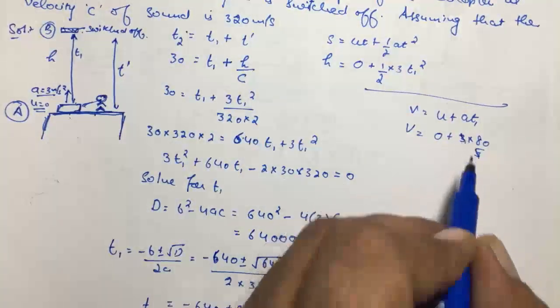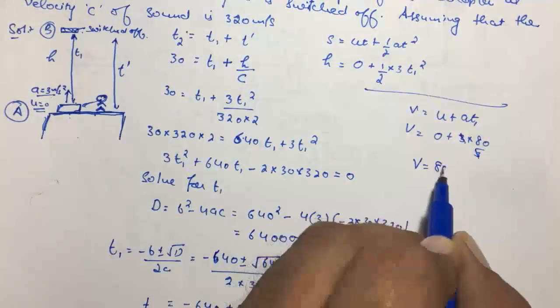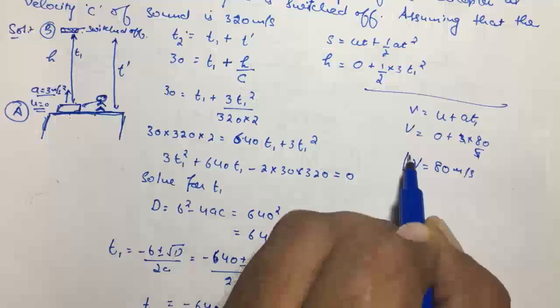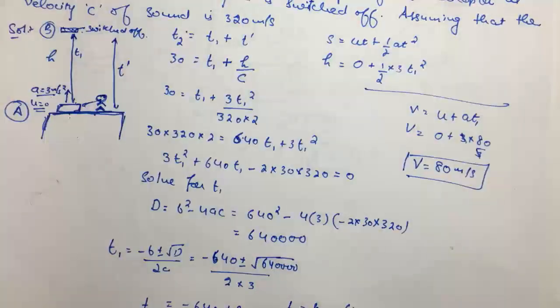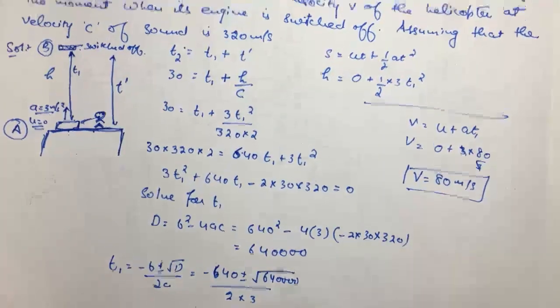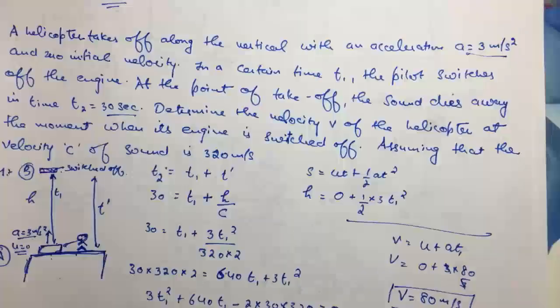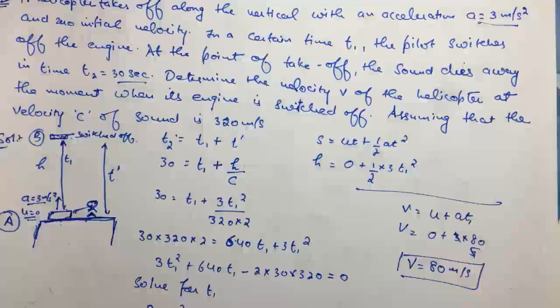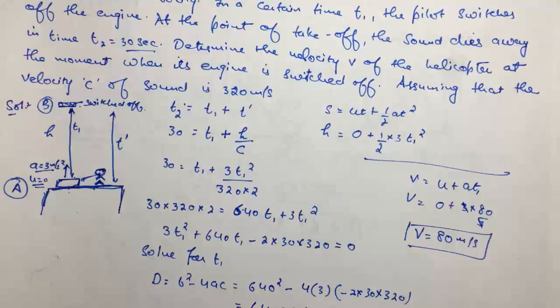The 3 cancels, and the velocity of the helicopter comes out to be 80 meter per second, and this is the correct answer. This question is a bit lengthy, not a type of SS Proto, but again we have to solve it. Okay, thank you.